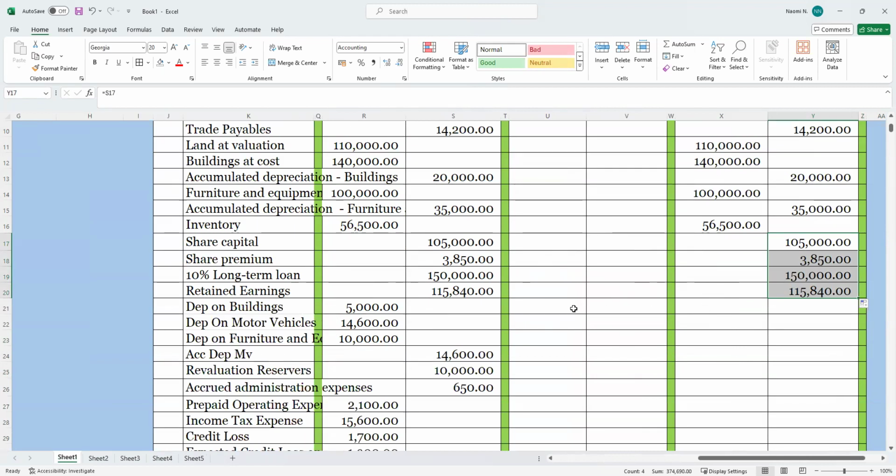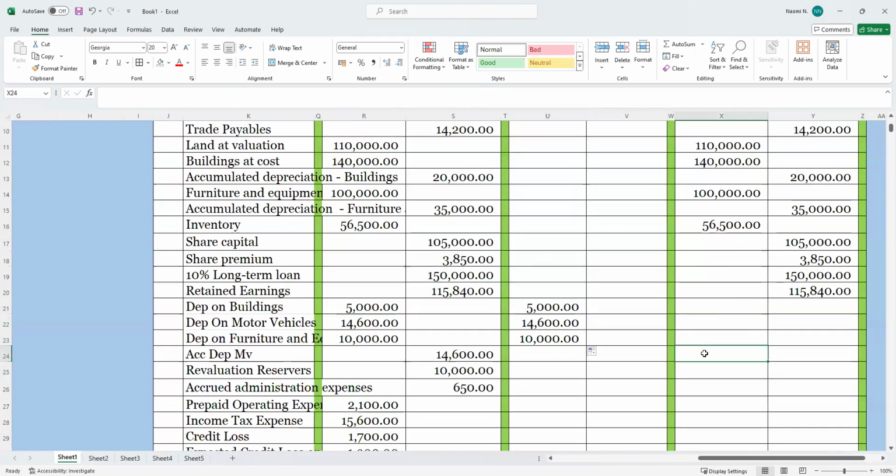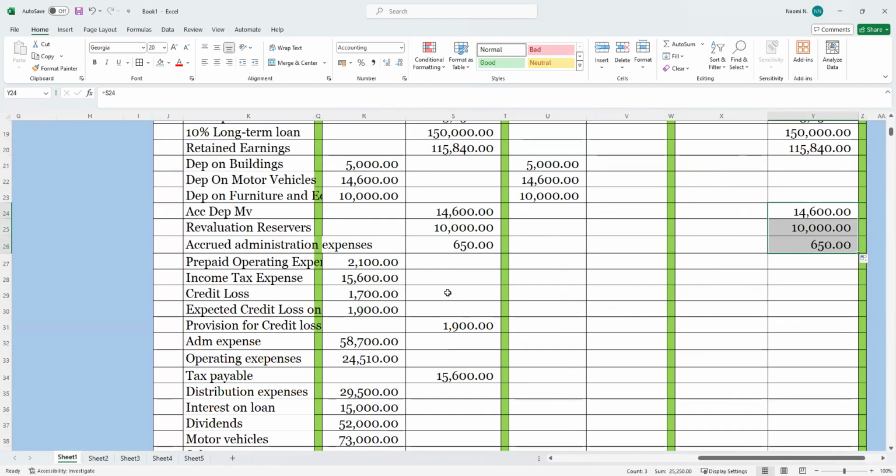Okay, so this one is an expense out here. Accumulated depreciation is this side. Then we have prepayment this side.